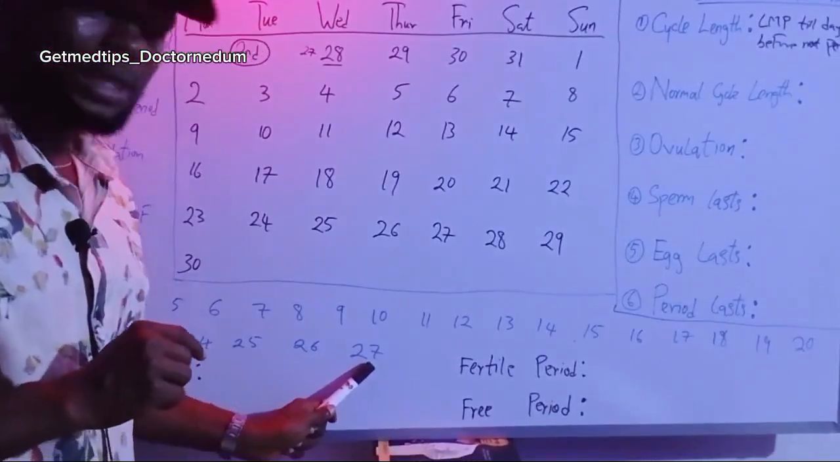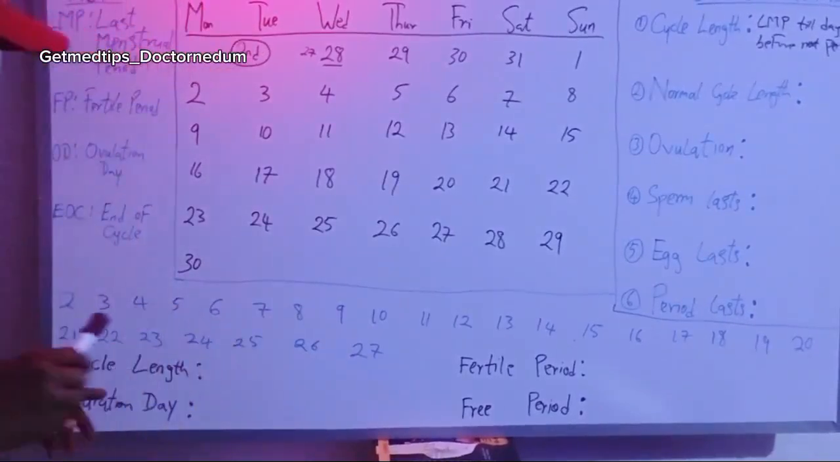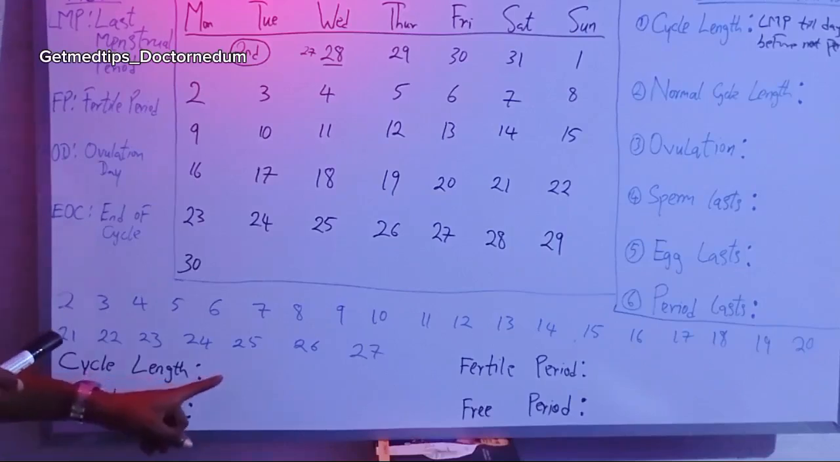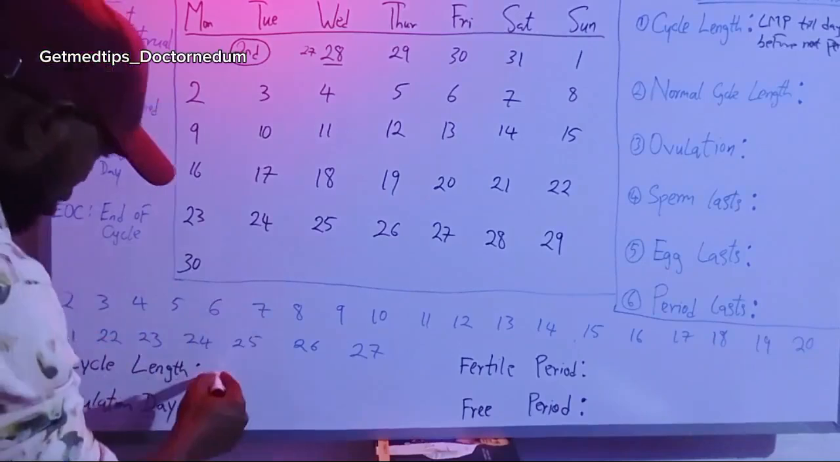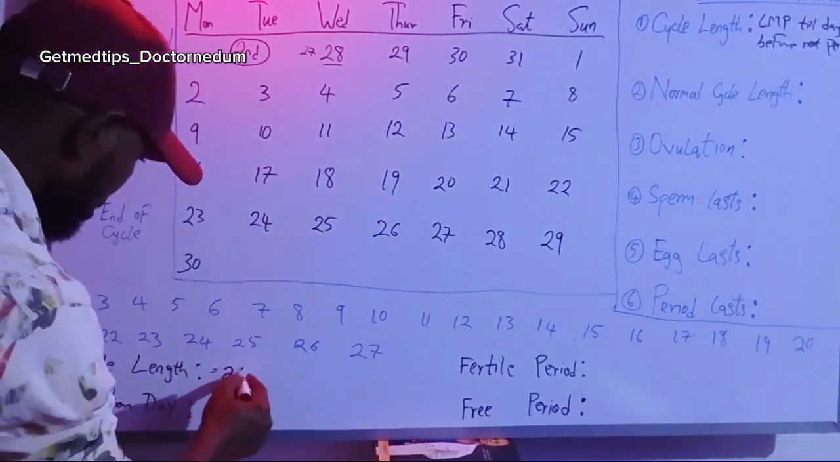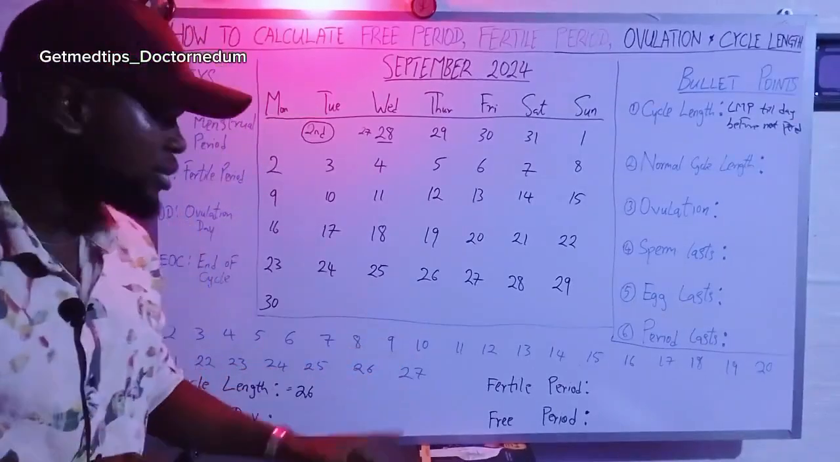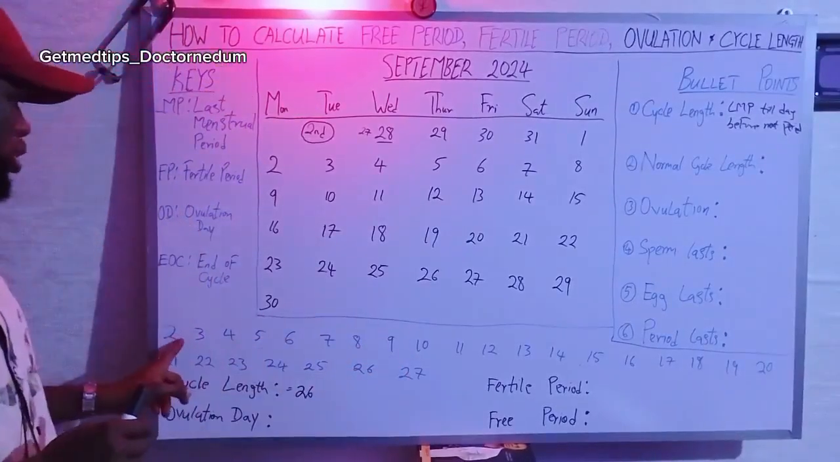So this is 26 days. What it means is that her cycle length is 26 days. All right, this is equal to 26. Now don't make the mistake of saying 27 minus 2. It will still give you